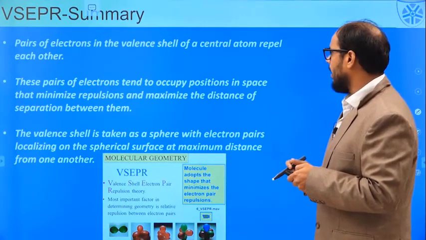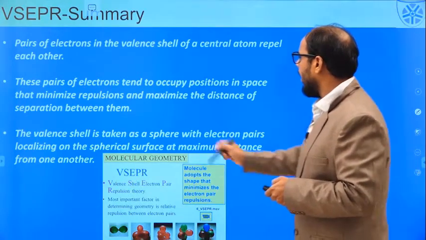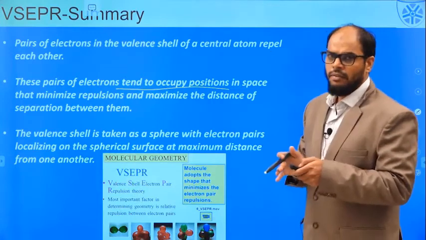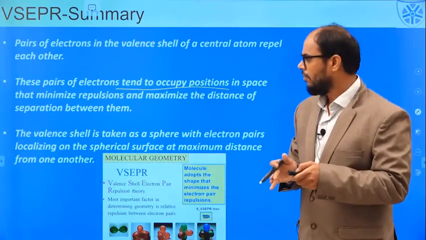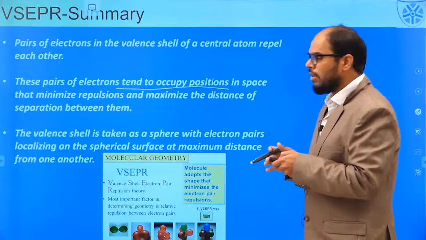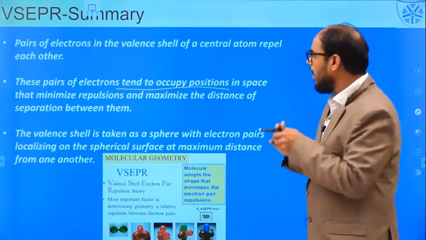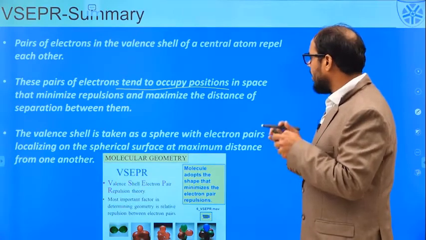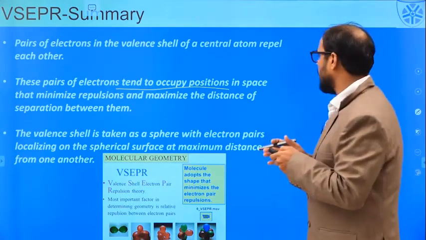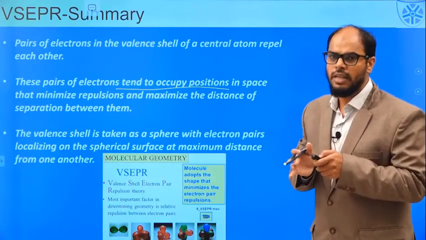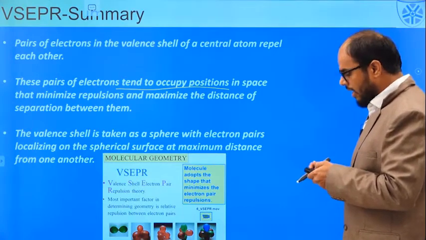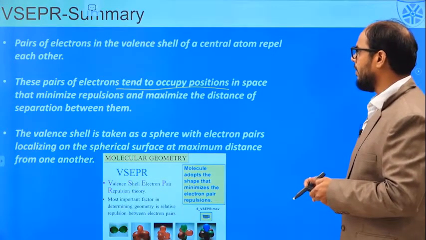The VSEPR theory states that the electrons tend to occupy positions in space where the repulsions are minimum. So whenever we talk about the VSEPR theory, we should talk about pairs of electrons, and these pairs of electrons should occupy positions in space that minimize the repulsions. This is the way we can try to understand the VSEPR theory.